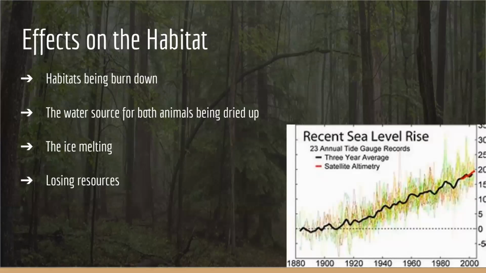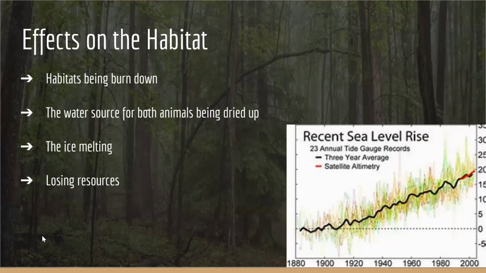Now, as well, heat has been affecting habitats. Rising temperatures can affect habitat as well. It is changing the way habitats look for many species. Because of the intense heat, it is causing forests to be burned, lakes and rivers to be dried up, and ice to melt. This causes a loss of homes for many wild animals and aquatic animals, causing them to look for shelter somewhere else. It is also diminishing our resources.